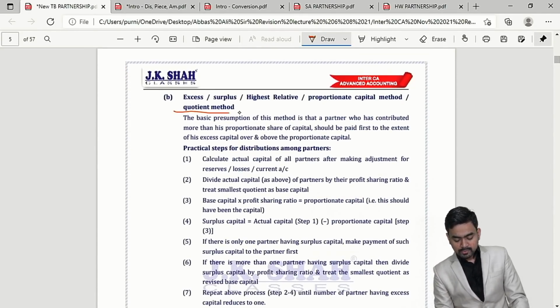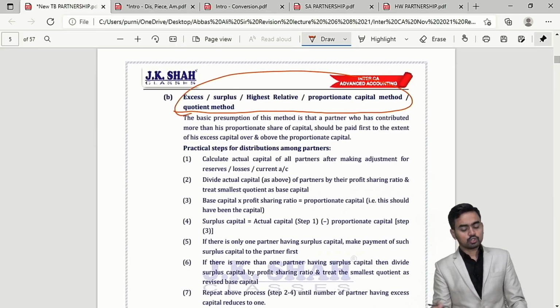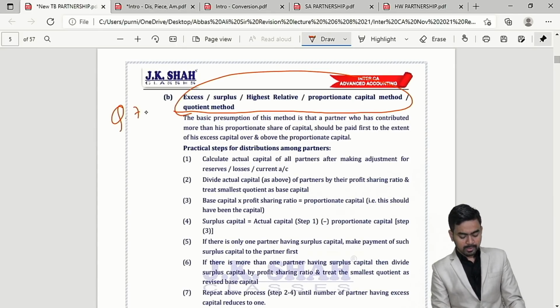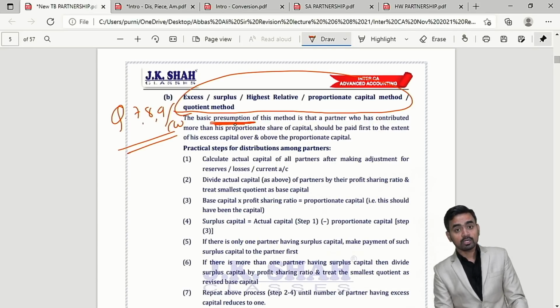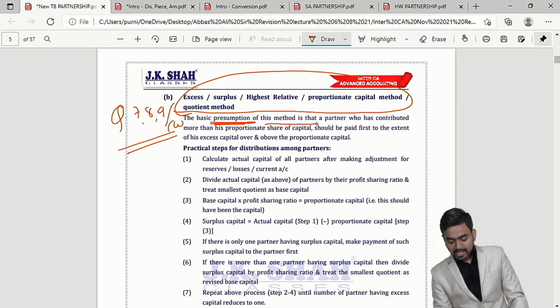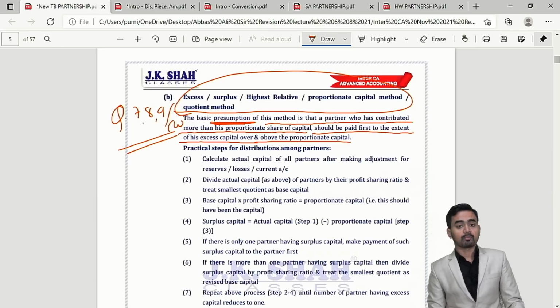What is the meaning of the surplus capital method? There are so many names. For this you can refer questions 7, 8, 9 of the classwork. Here the basic presumption is what? Please check that the partner who has contributed more than his proportionate share of capital should be paid first, to the extent of his capital over and above his proportionate capital.